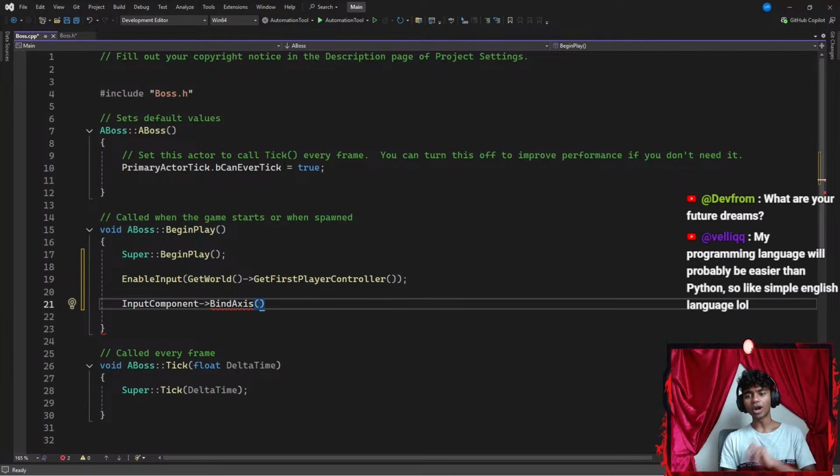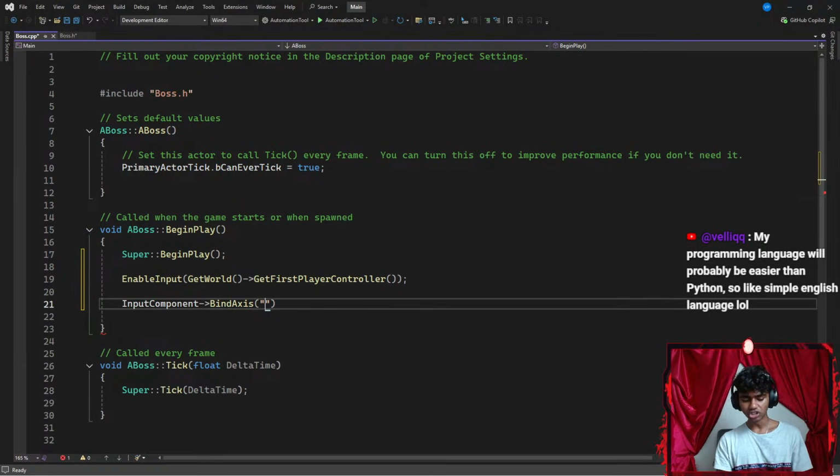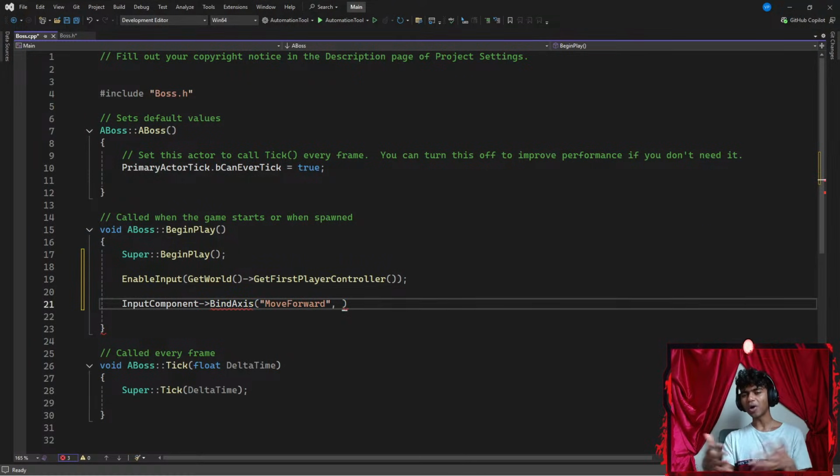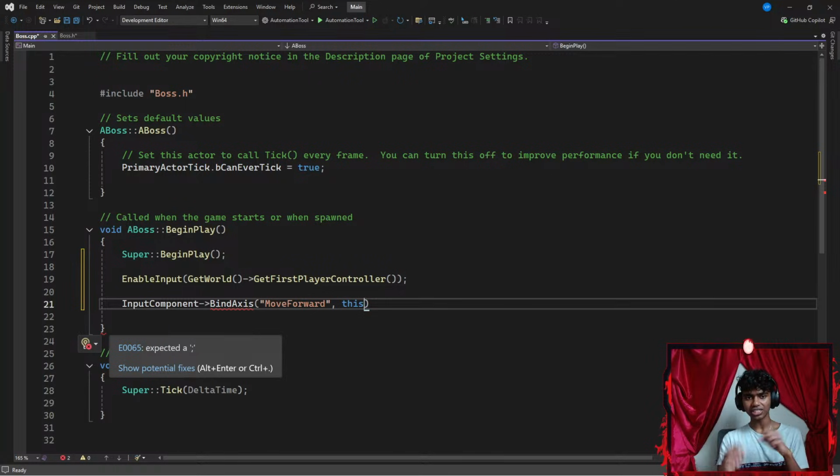Now I'm going to be requiring a few parameters. The first parameter is going to be the name of my input, which is going to be something like MoveForward. And then the second is what I want to actually move forward. I want to move my object forward, so I could go with something like this, because this class is my object's class, or my actor's class.